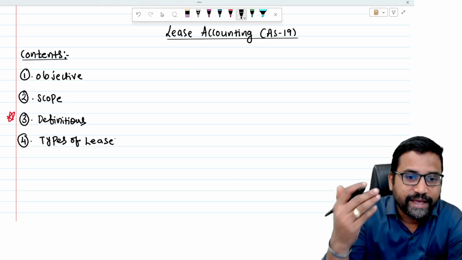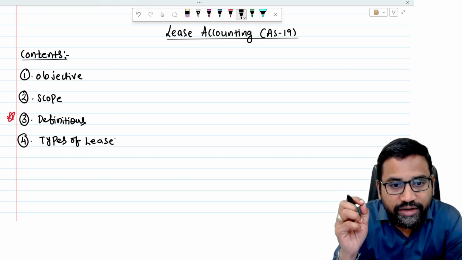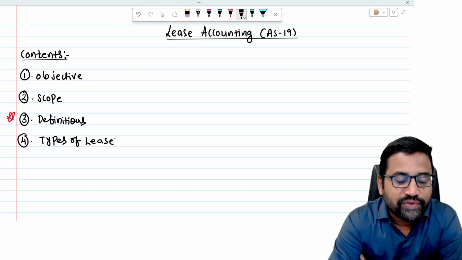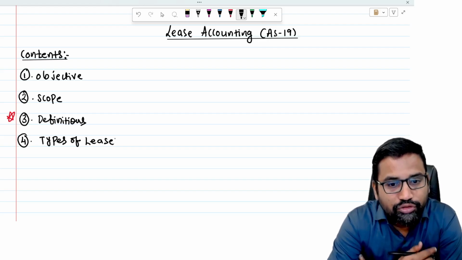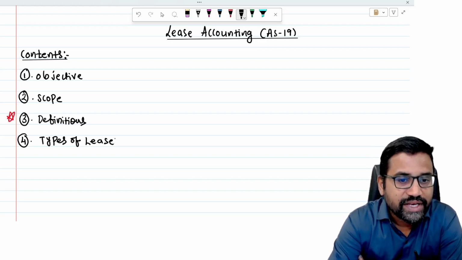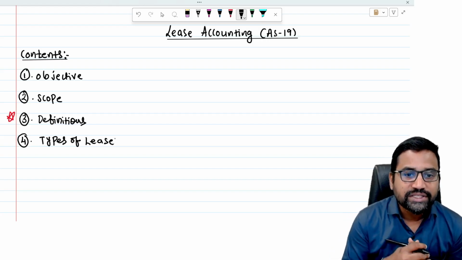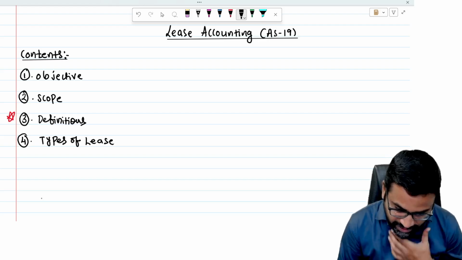We have to discuss types of lease, because the accounting treatment of leases depends upon the type of lease. Depending upon what type of lease it is, we have to do the accounting treatment. That's why classification of the lease is very, very important before starting the accounting treatment.